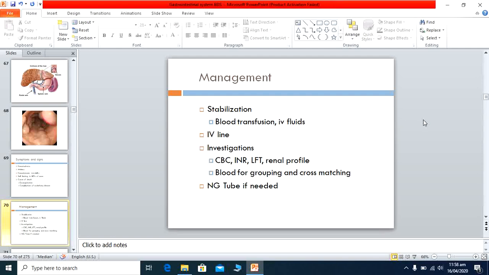These tubes were previously used, but nowadays these are not used because advanced methods are available for control of the bleeding.